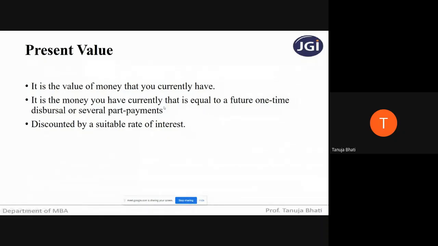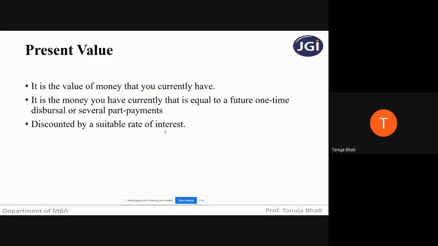Now, students, simply you need to know that present value is the amount of money you currently have, which may be equal to some amount in the future. Like suppose today 10,000 rupees may be equal to the value of, suppose, 30,000 in the future, maybe after 2 years. So present value is some value which you have as on today, which may be equal to a certain amount in the future, discounted at a suitable rate of interest.